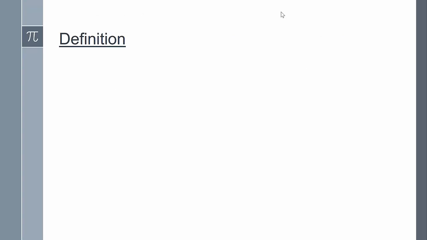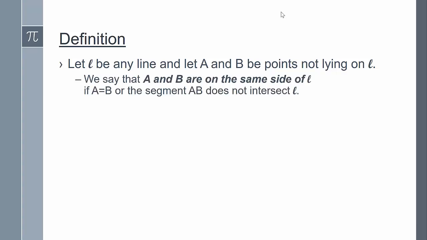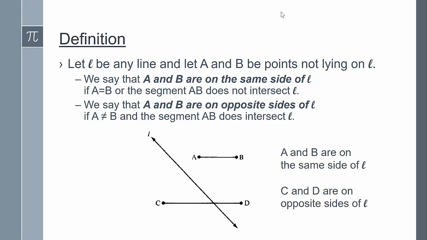Before we look at betweenness axiom 4, we're going to need to look at this definition. Let L be any line and let A and B be points not lying on L. Then we say that A and B are on the same side of line L if A equals B or the segment AB does not intersect line L. And we say that A and B are on opposite sides of line L if A does not equal B and segment AB does intersect line L. So we see here on this example, A and B are on the same side of L, and points C and D are on opposite sides of L.